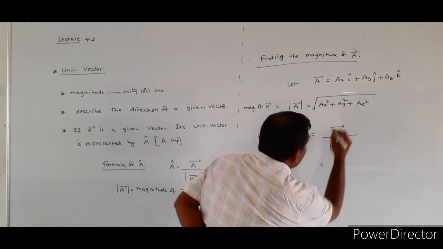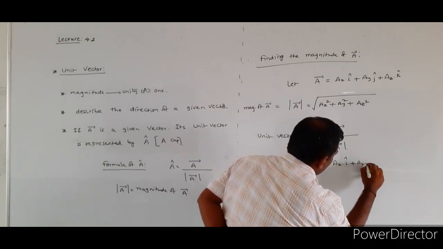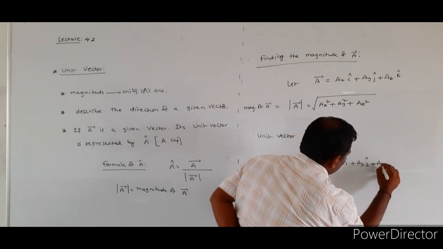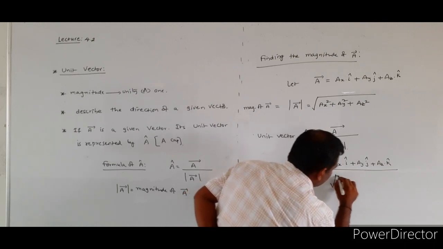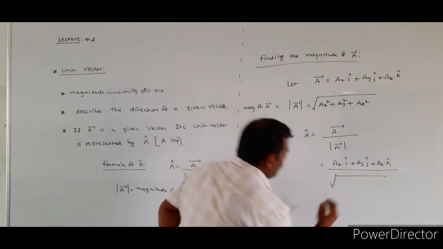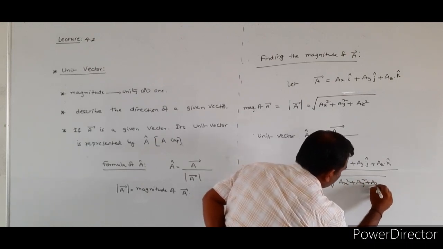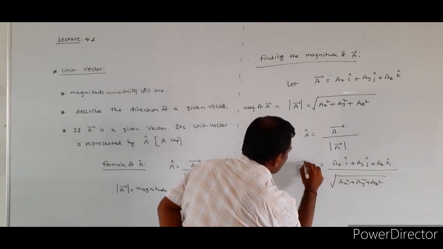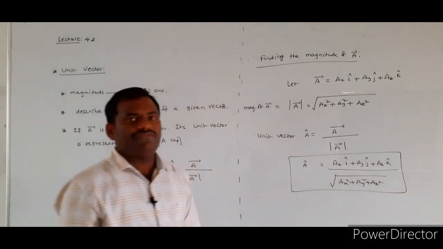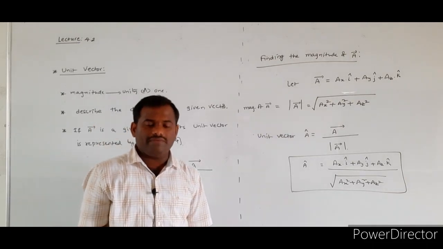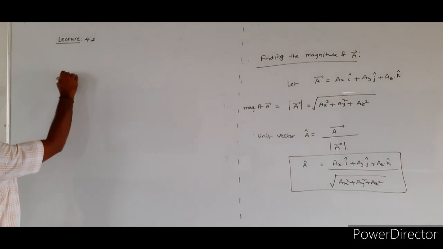So a bar means Ax into i cap plus Ay into j cap plus Az into k cap, by modulus of a bar, which is the square root of Ax square plus Ay square plus Az square. So this is the formula for calculating the unit vector of a given vector quantity. The last one is null vector.